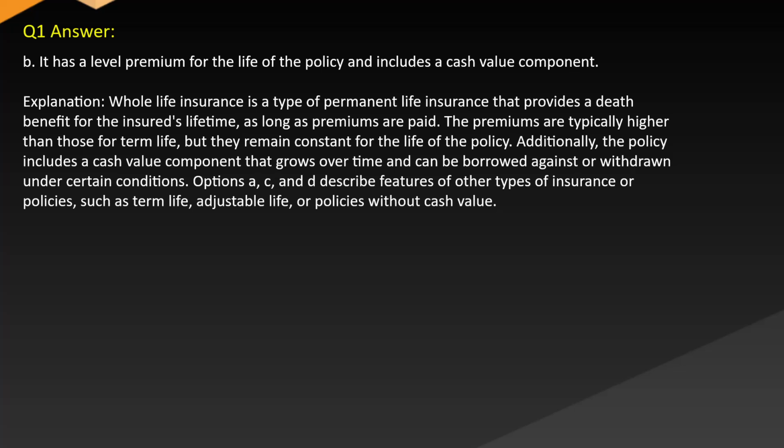Additionally, the policy includes a cash value component that grows over time and can be borrowed against or withdrawn under certain conditions. Options A, C, and D describe features of other types of insurance or policies such as term life, adjustable life, or policies without cash value.